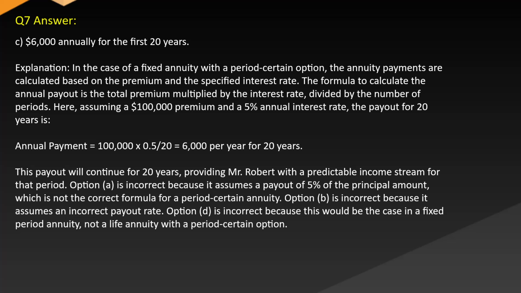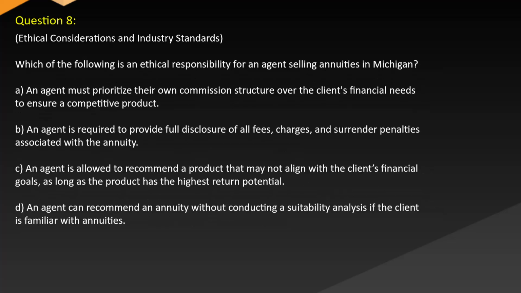Option A is incorrect because it assumes a payout of 5% of the principal amount, which is not the correct formula for a period certain annuity. Option B is incorrect because it assumes an incorrect payout rate. Option D is incorrect because this would be the case in a fixed period annuity, not a life annuity with a period certain option.